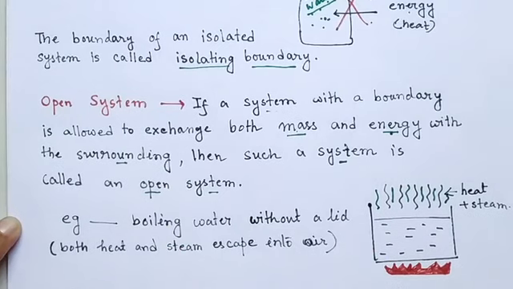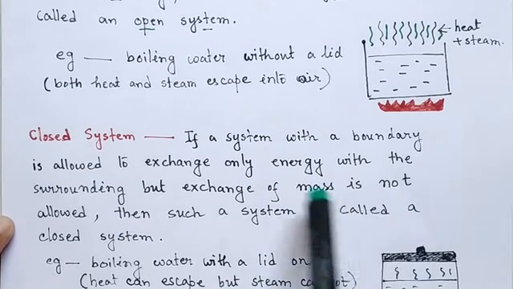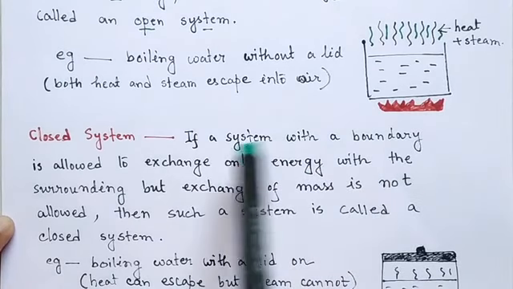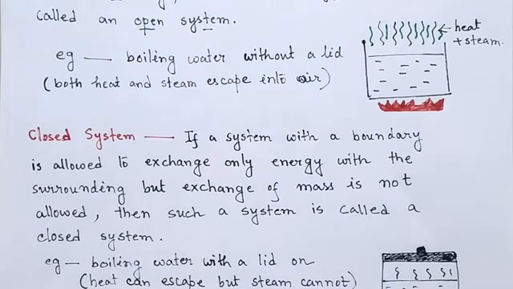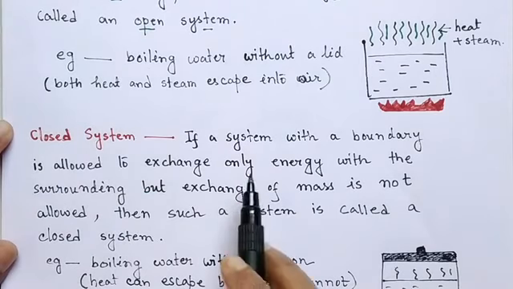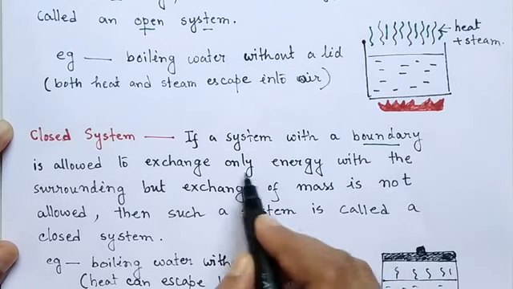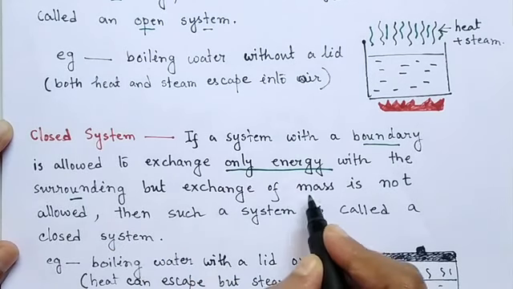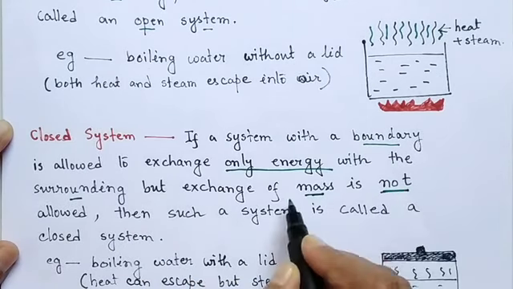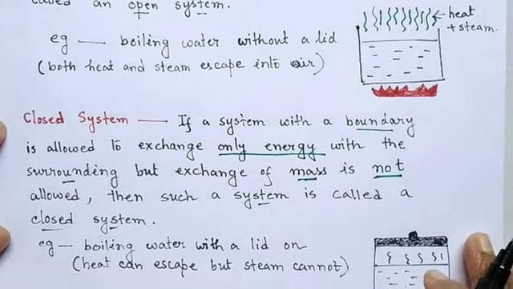Okay. Next is closed system. So what is a closed system? So if a system with a boundary is allowed to exchange only energy with the surrounding, but exchange of mass is not allowed, then such a system is called closed system. So the closed system has such a boundary that exchange of only energy is allowed with the surrounding, but exchange of mass or matter is not allowed, then such a system is called a closed system.